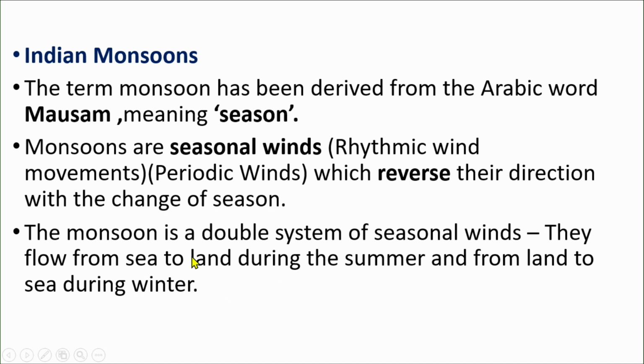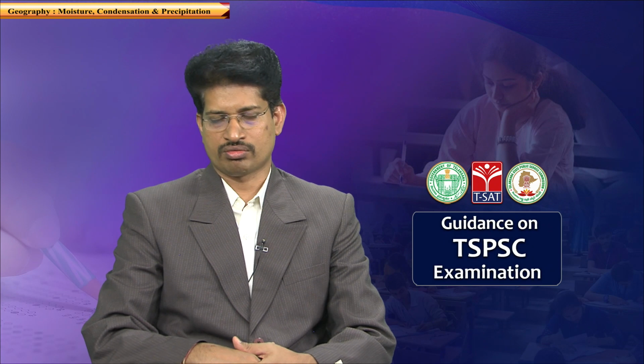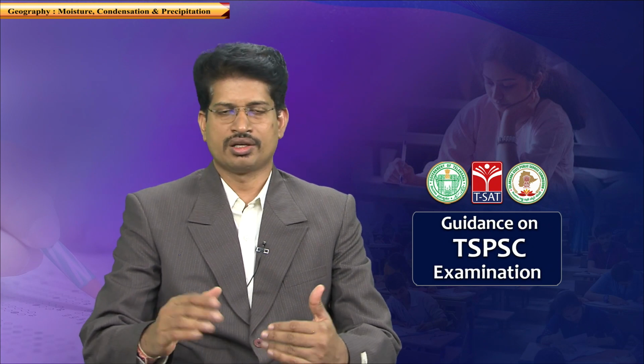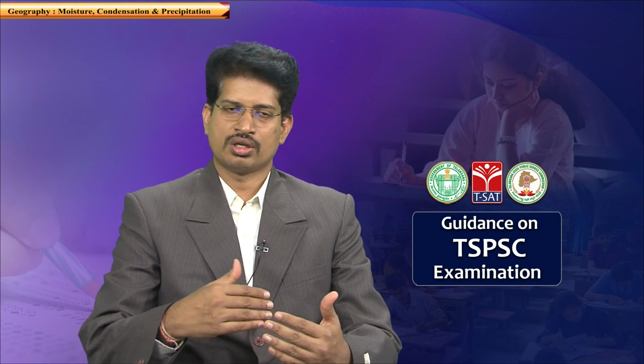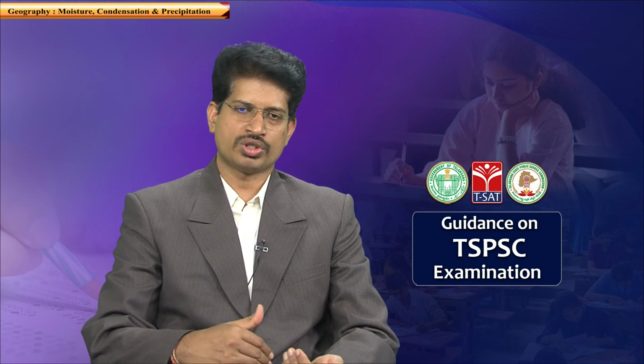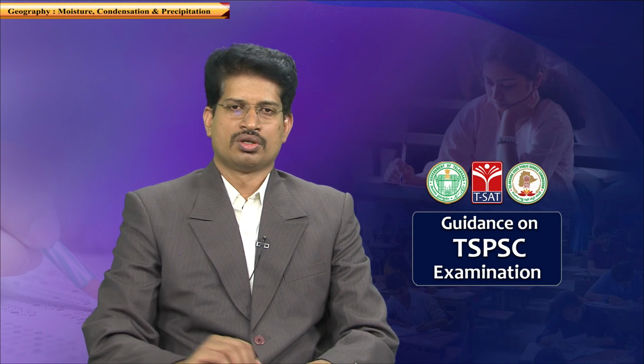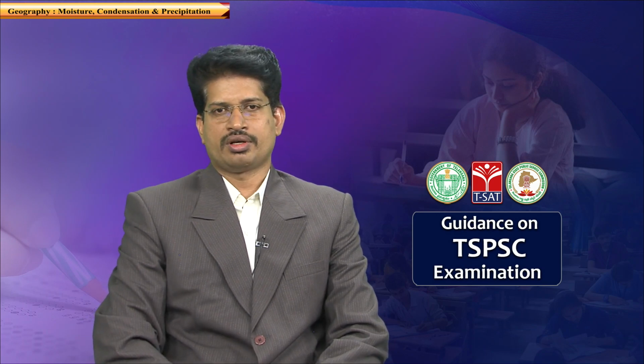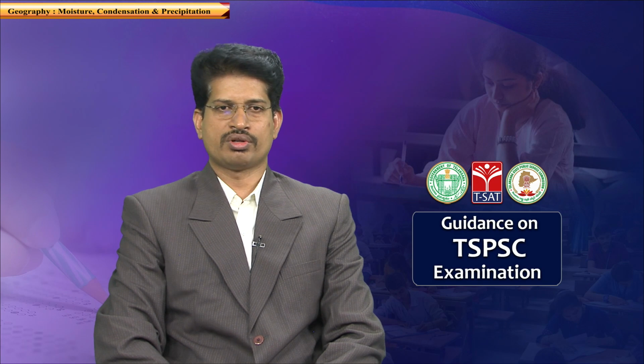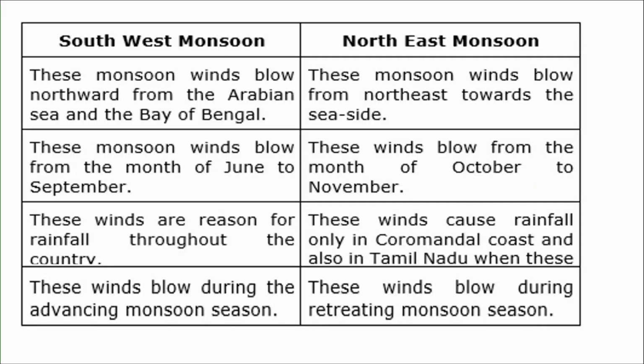This can also be asked: how does the wind direction flow in summer, from land to sea or sea to land? In summer in monsoons, the wind blows from ocean to land. In winter, the wind blows from land to sea. So you may have a question based upon the differences between southwest monsoons and northeast monsoons. These monsoon winds blow northwards from the Arabian Sea.